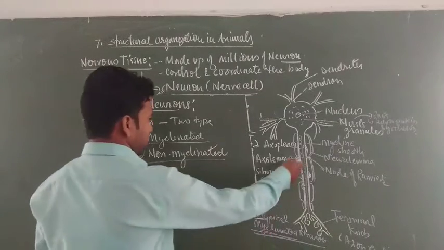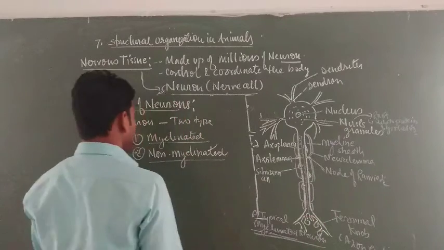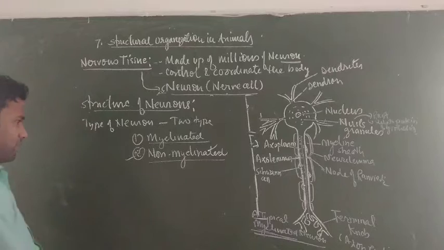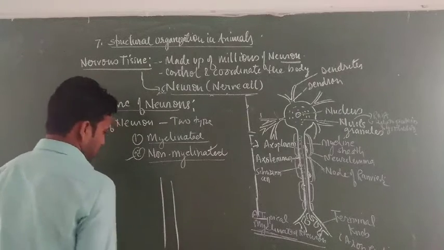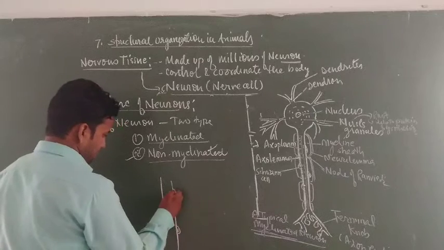You can see here, this is a myelinated neuron because a myelin sheath is present on the axon region. But in non-myelinated neurons, this is the axon, and these are Schwann cells that are present here.